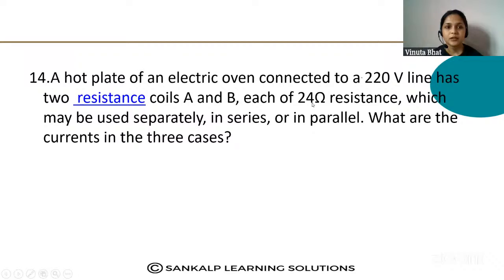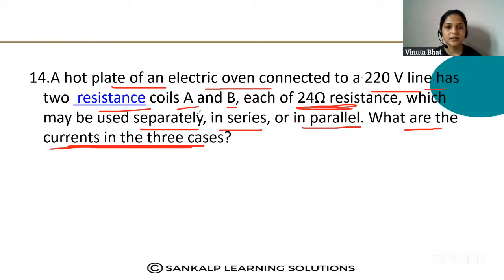Here, a hot plate of an electric oven connected to a 220 volt line has two resistance coils A and B, each of them having the resistance 24 ohm, which may be used separately, in series or in parallel. What are the current in the 3 cases? In 3 cases, when they are connected separately, when they are connected in series, when they are connected in parallel, what are the current? You have to find out.